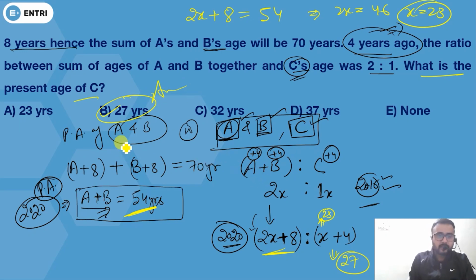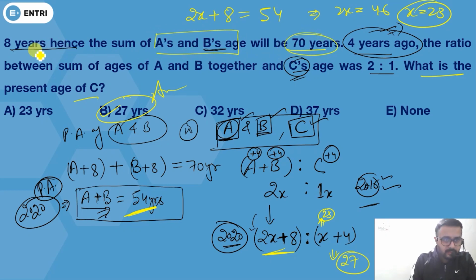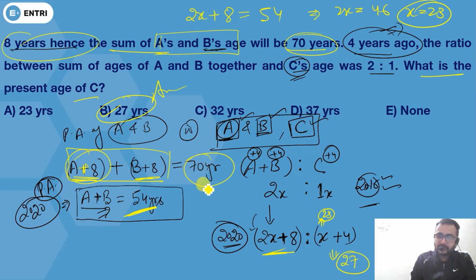Okay. So once again, I'll repeat this. According to the question, A plus B's age will be 70 years, 8 years hence. So it means 8 years from today, the sum of A and B will be 70. So 8 years from today, A will be A plus 8 and B will be B plus 8. If you add these two, you're getting 70 years. So by solving this, you will get A plus B as 54. A plus B is 54 in 2020.